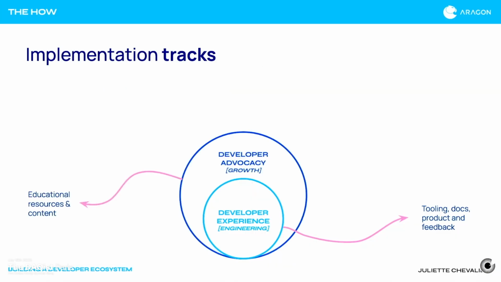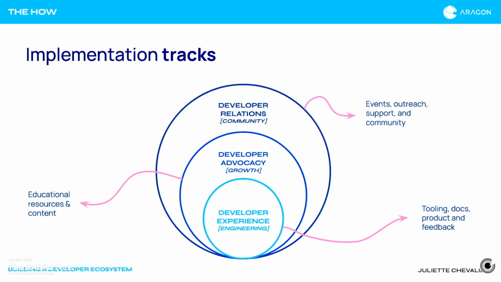Then we have developer advocacy, right? Once the developer experience is strong enough, we can go out and actually create these advocacy outputs. This is the content, the tutorials, the videos, the educational resources. This is really the output that developers are using to learn and build across your product.